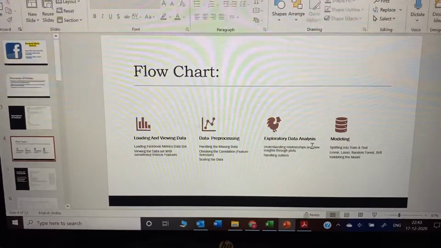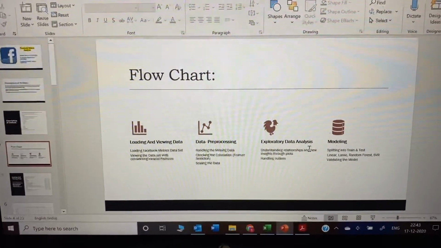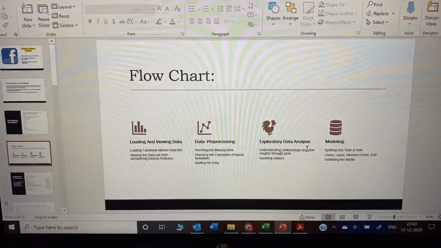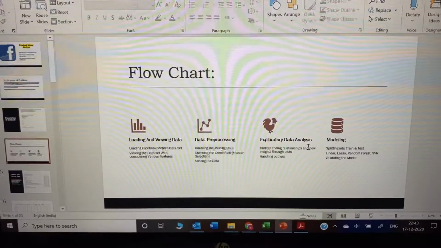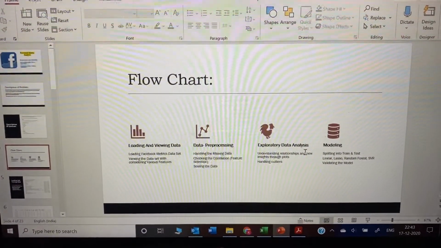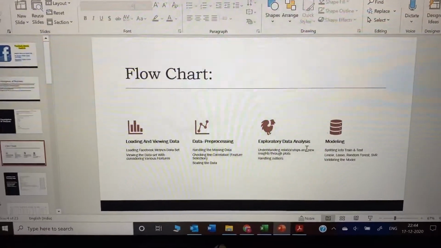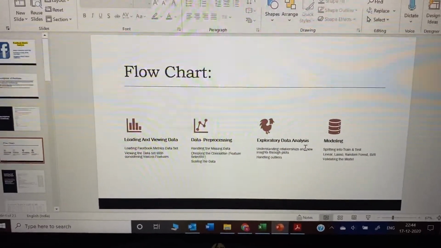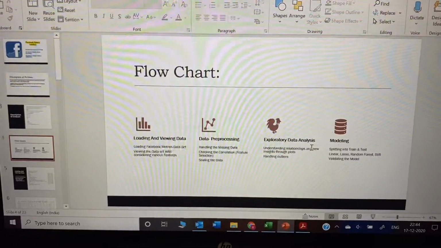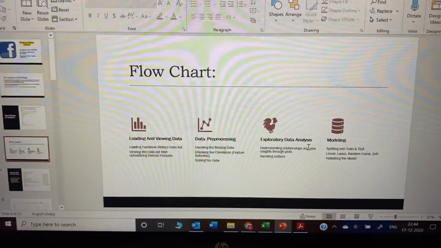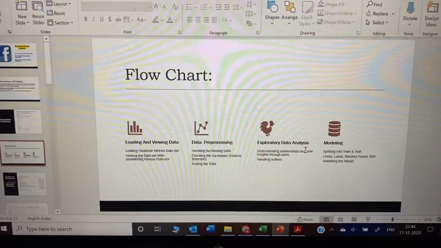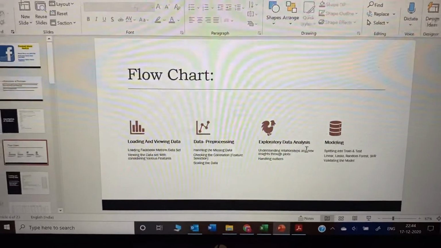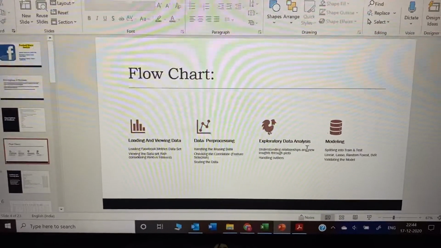Next, the third step is performing the exploratory data analysis, that is EDA. In that we try to understand the relationships, and we can deploy plots for those. Also we handle the outliers and the boundary values.